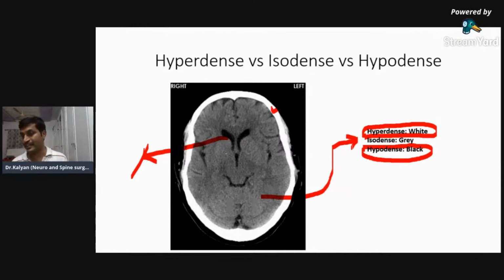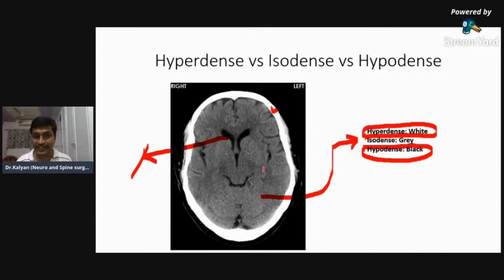Isodense is gray in color, similar in intensity to either white matter or gray matter. Later, the gray matter is slightly hypodense to white matter, and then we make it very clear whether it's isodense to gray matter or to white matter. For a beginner, remember that anything which is similar in color to brain is isodense.